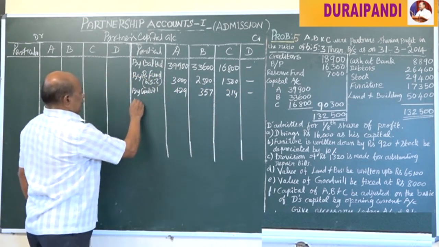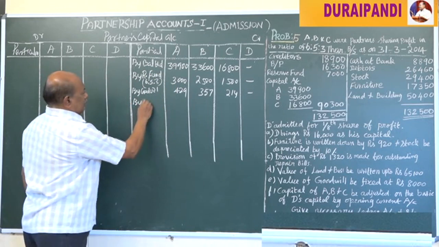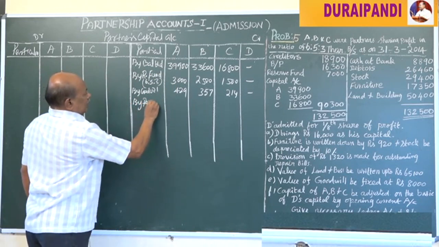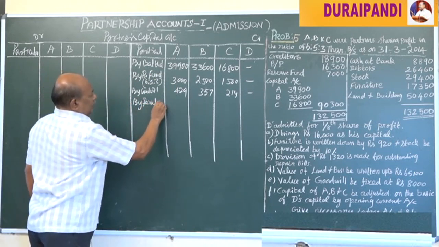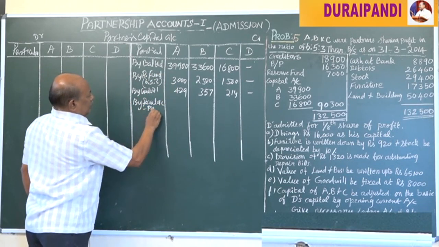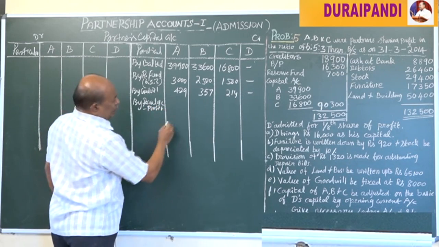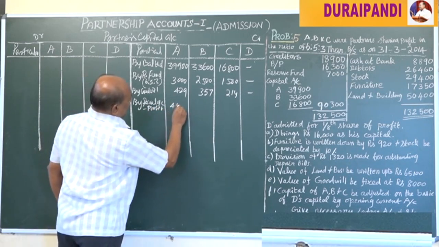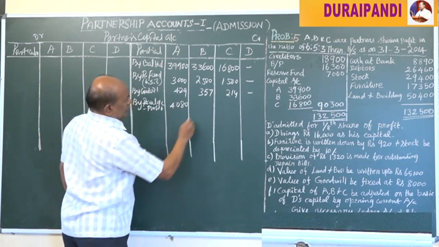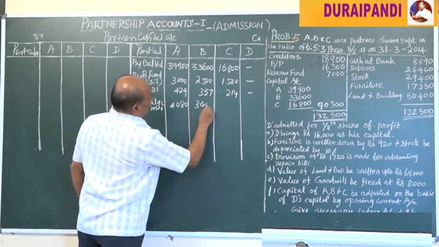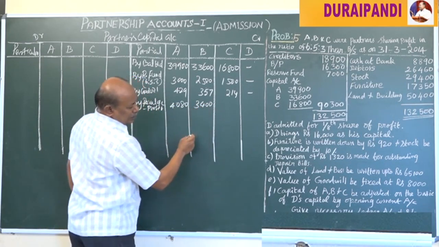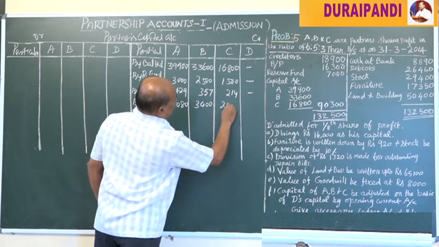Next we have to transfer the profit on revaluation account. Profit on revaluation for A 4,080, for B 3,400, for C 2,040.